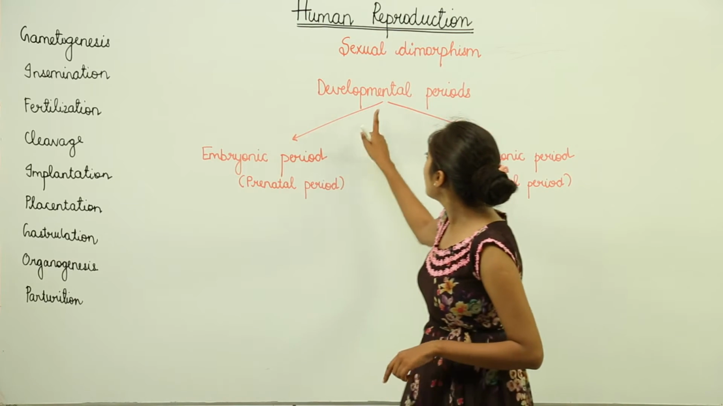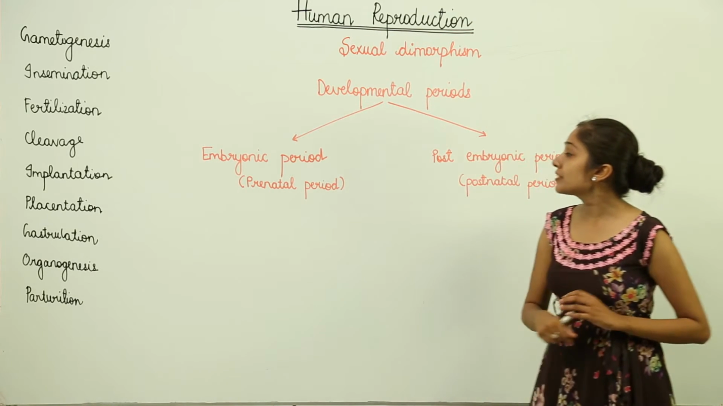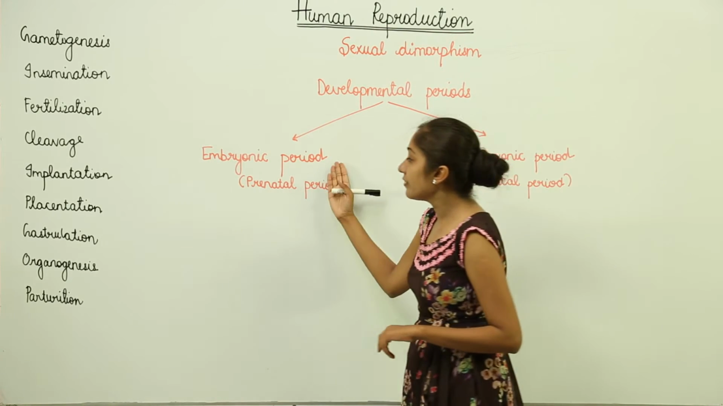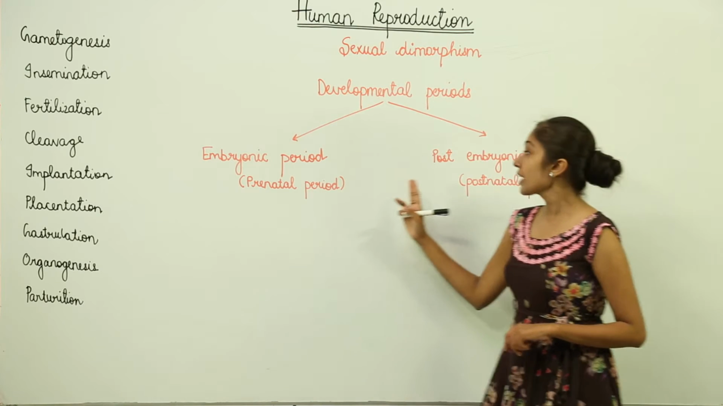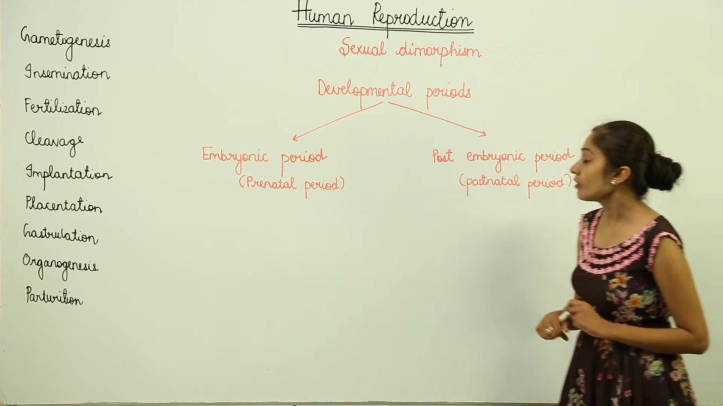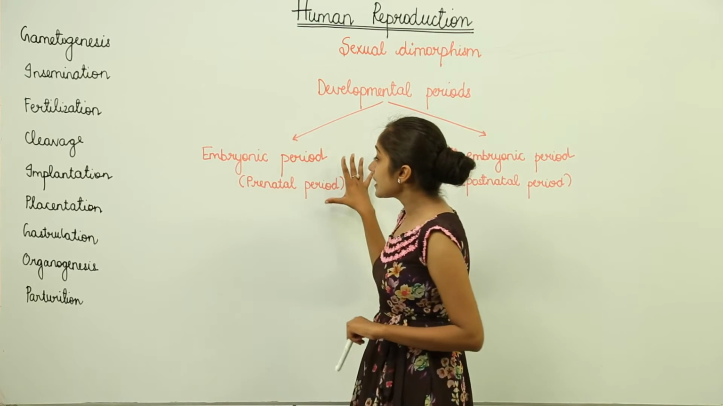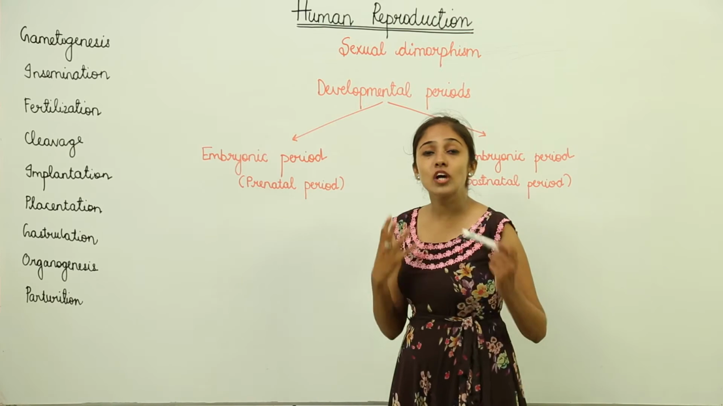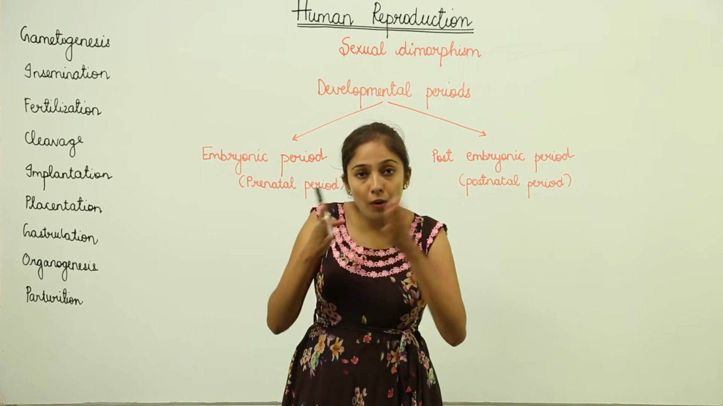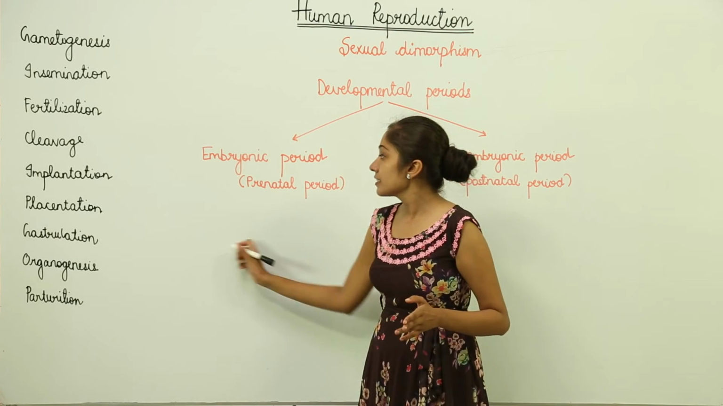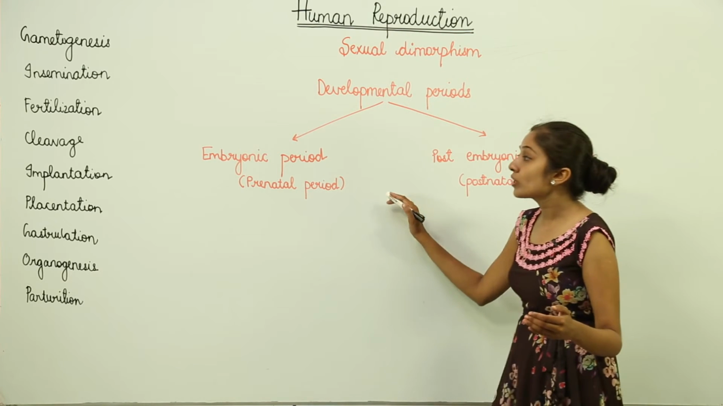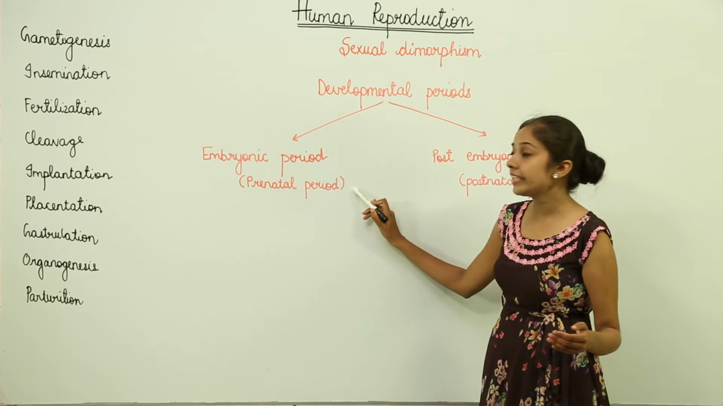Moving on to the developmental periods. The developmental periods are classified into two on a major basis. We have the embryonic period, also known as the prenatal period, and the post-embryonic period, also known as the postnatal period. The embryonic period is the period that a baby spends in the womb of the mother, so before birth. It lasts until the baby is born, right? This is known as the embryonic or prenatal period.